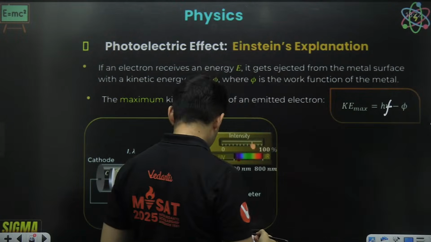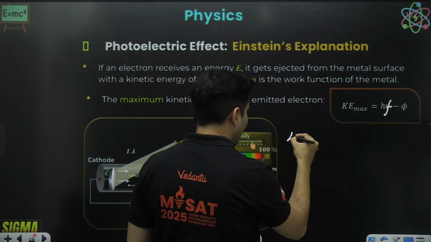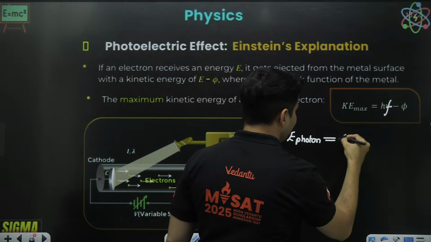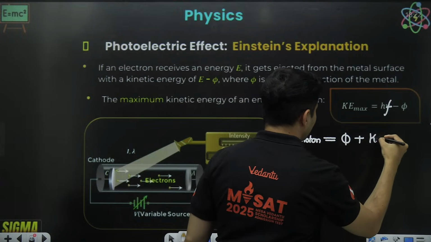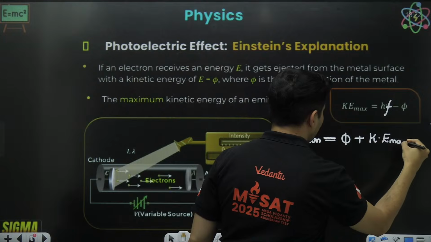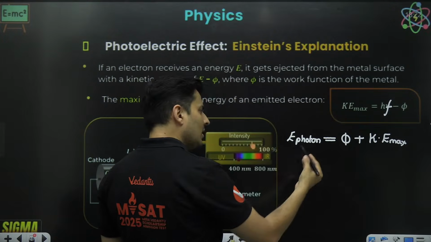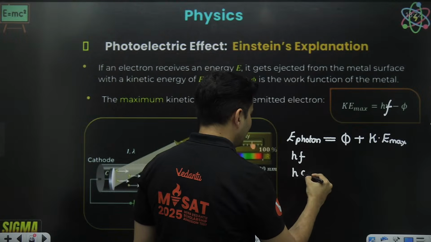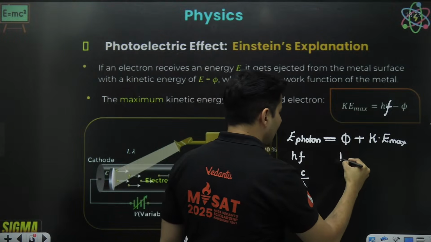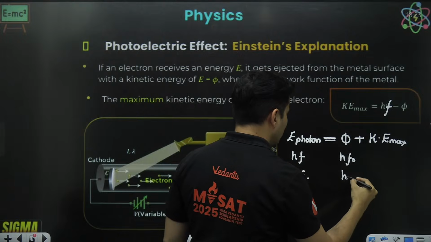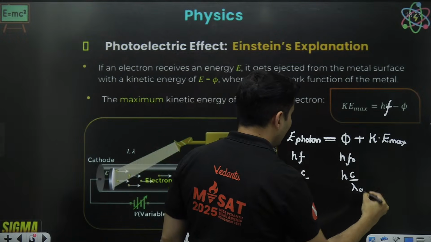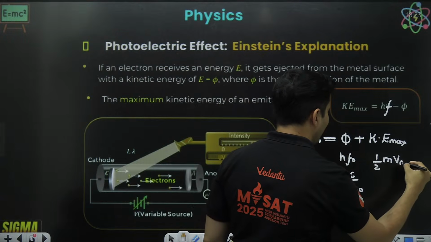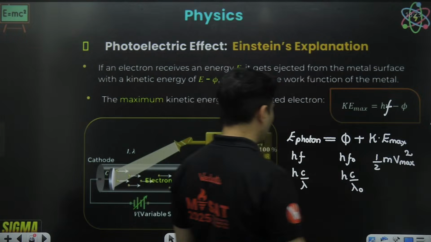So I can rephrase this equation and write it as: the energy of whatever photon falls will be the work function plus the maximum kinetic energy, KE max. Energy of the photon, I can also write as hf, or as hc by lambda. Work function, I can write as hf naught, or as hc by lambda naught. Maximum kinetic energy of the electron, I can also write as half m v max squared.